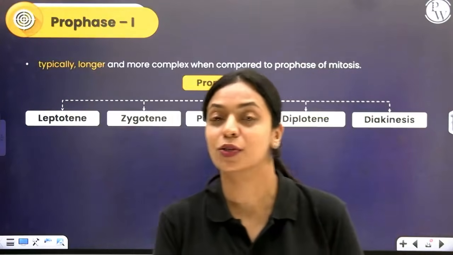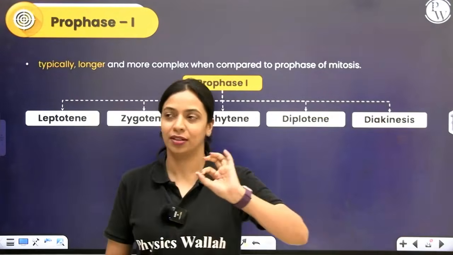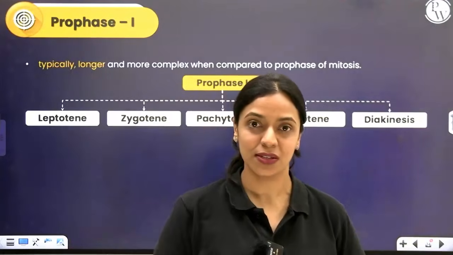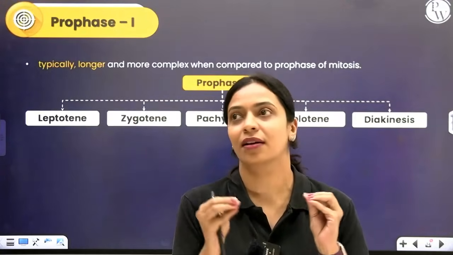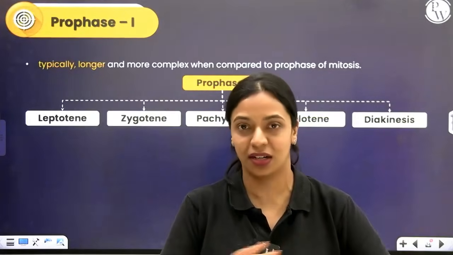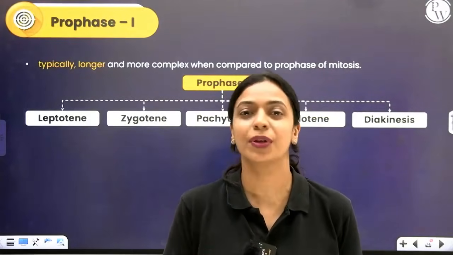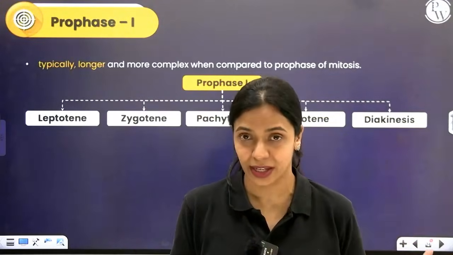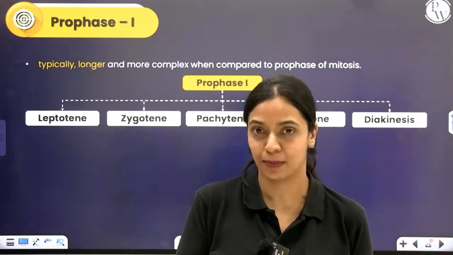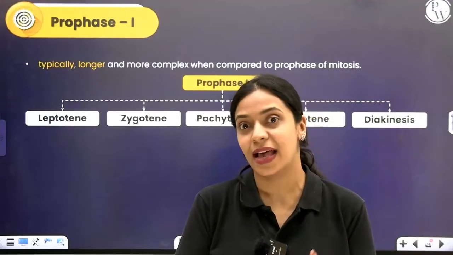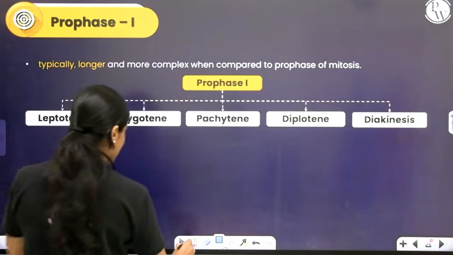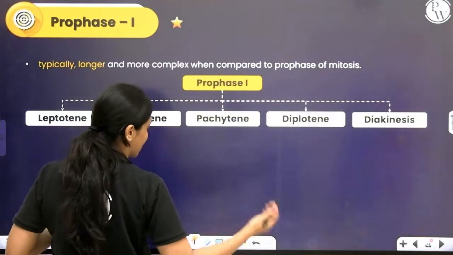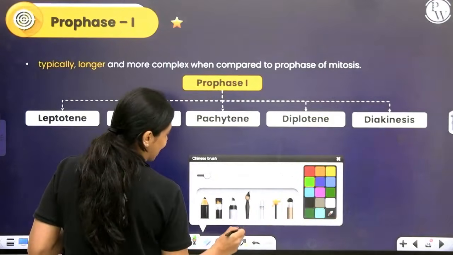Remember, I told you because of meiosis we get two very important things, or there are two important significances of meiosis. Firstly, it maintains a uniform chromosome number in the entire population. Secondly, it brings about variation. I told you how we all vary and differ from each other with respect to so many characters, and one of the reasons why it happens is meiosis, right? So it is exactly in this very phase of meiosis, in prophase 1, that variations are brought about. How exactly it happens, I'll tell you.